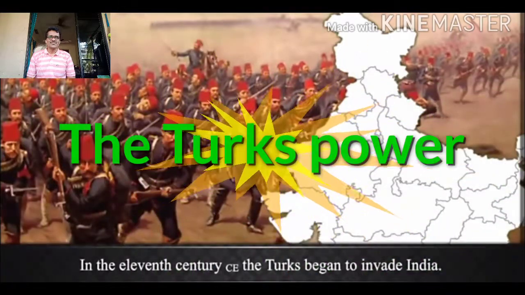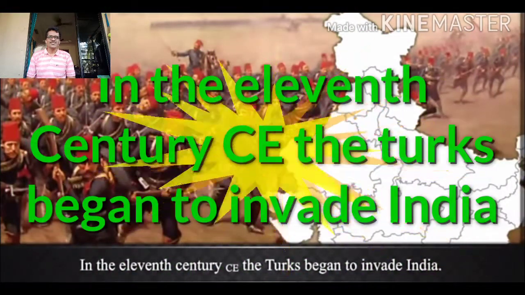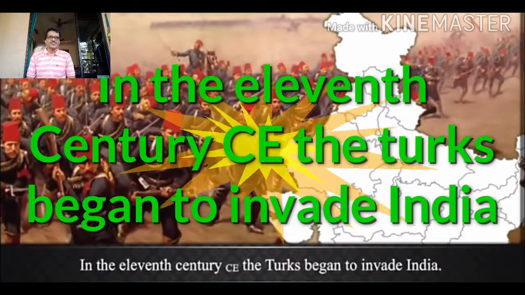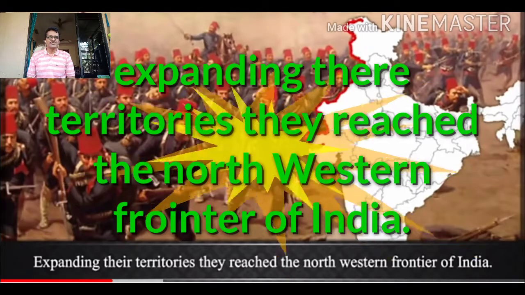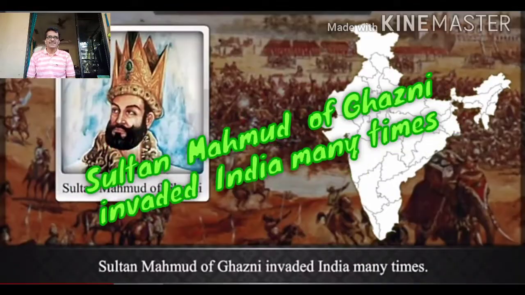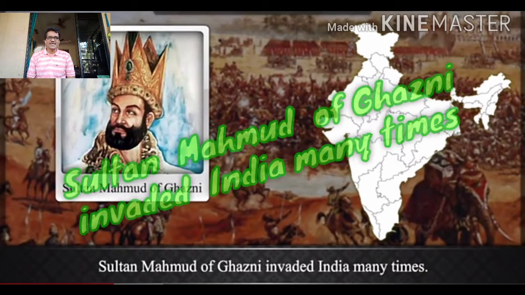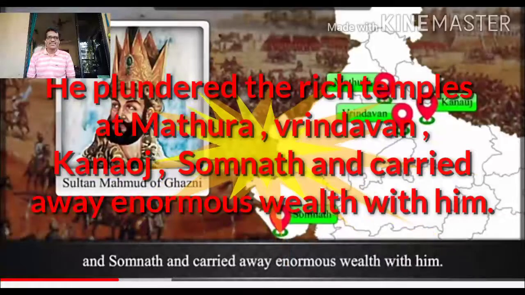The Turks' power. In the 11th century CE, the Turks began to invade India. Expanding their territories, they reached the northwestern frontier of India. Sultan Muhammad of Ghazni invaded India many times. Here, invade means to attack. He plundered the rich temples at Mathura, Vrindavan, Kanauj, Somnath and carried away enormous wealth with him.